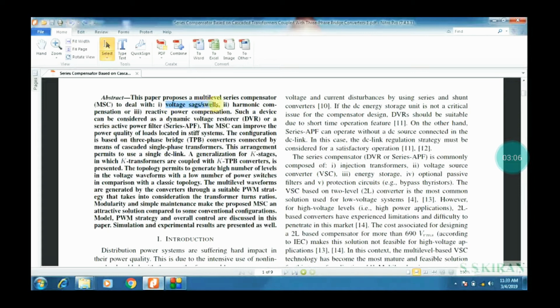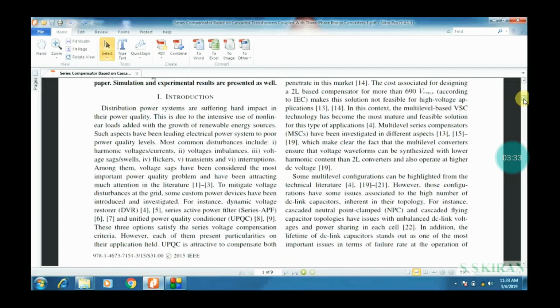The main three parameters are voltage sags and swells, harmonic compensation, and reactive power compensation with DVR, that is called dynamic voltage restorer, with three-phase bridges. K TPB converters are connected here. Some techniques we can also discuss in this topic, that is called series APF, active power filter.